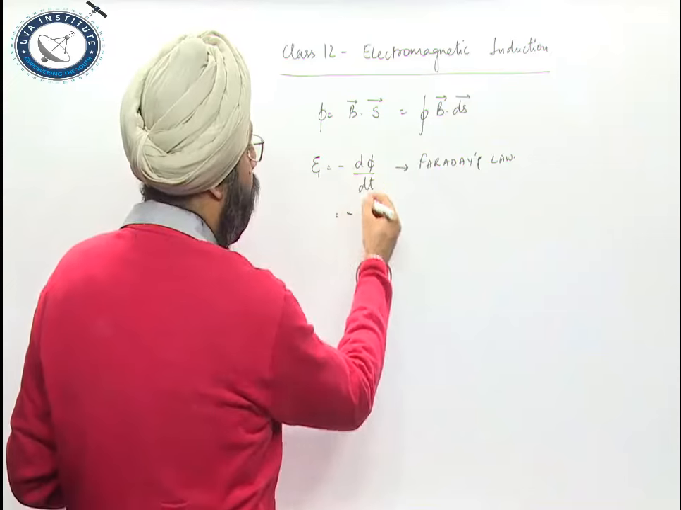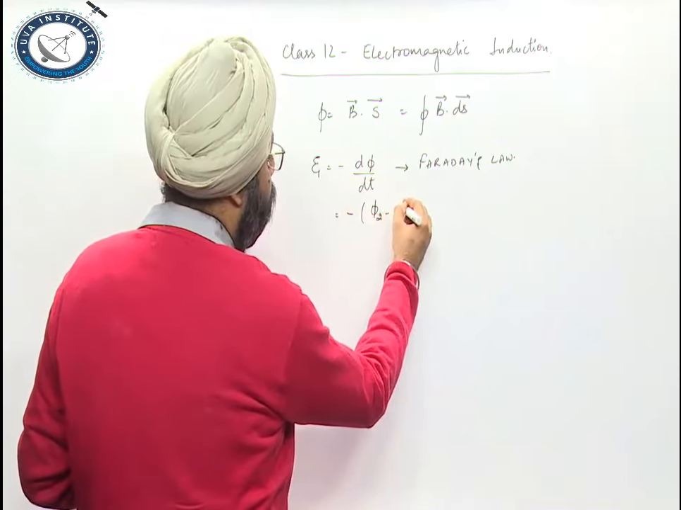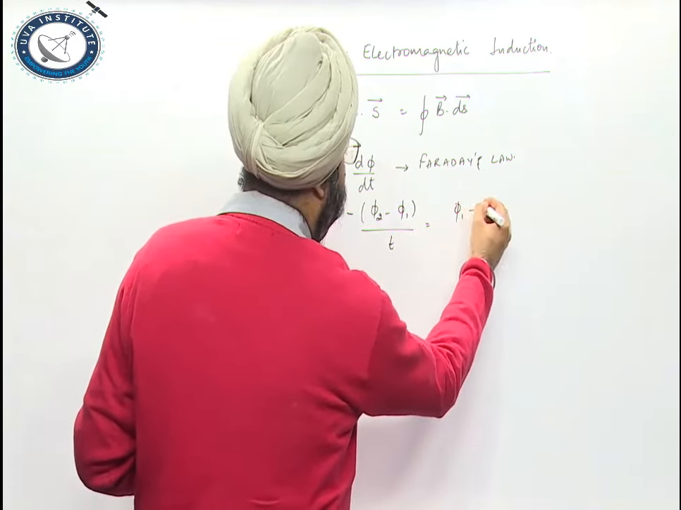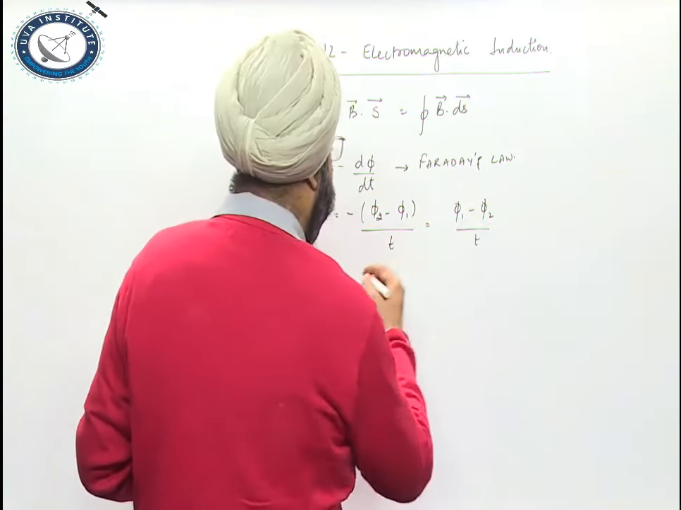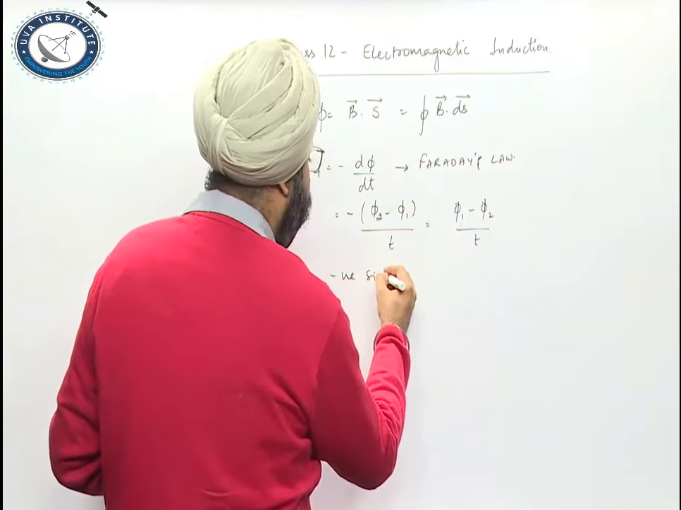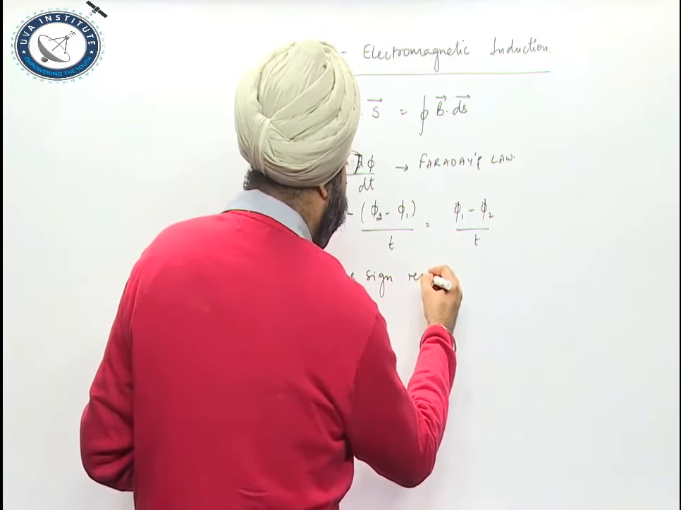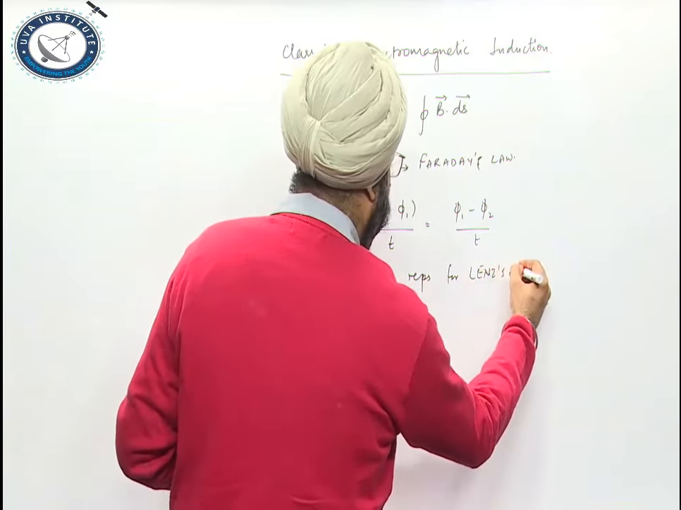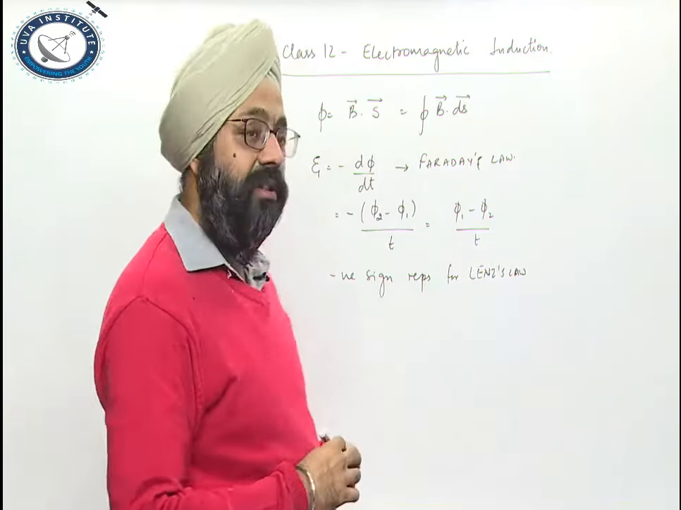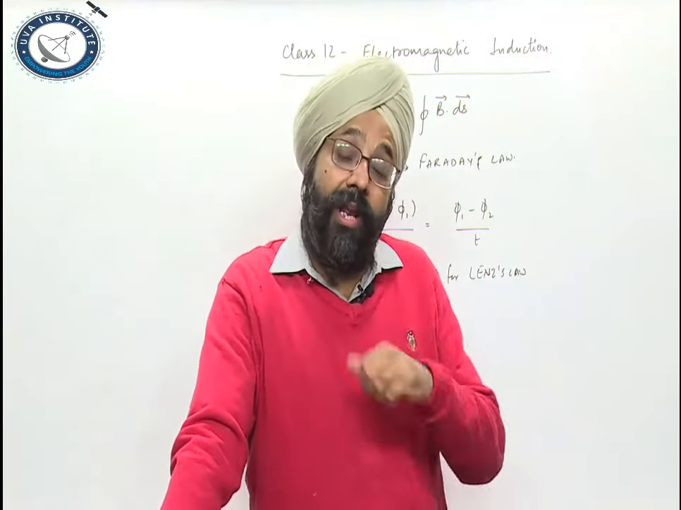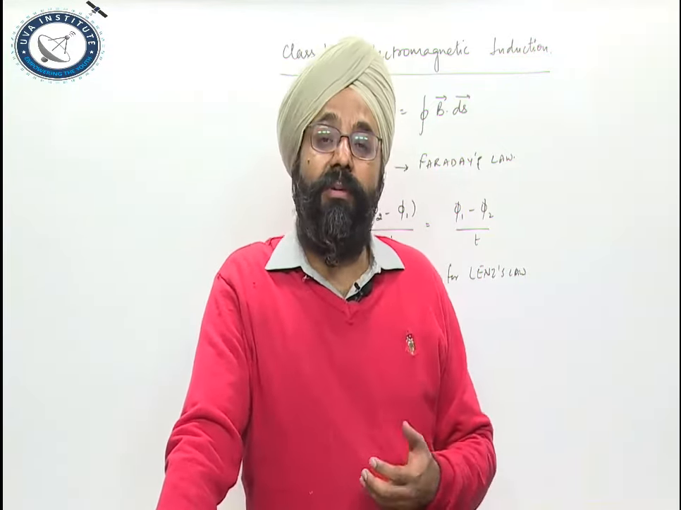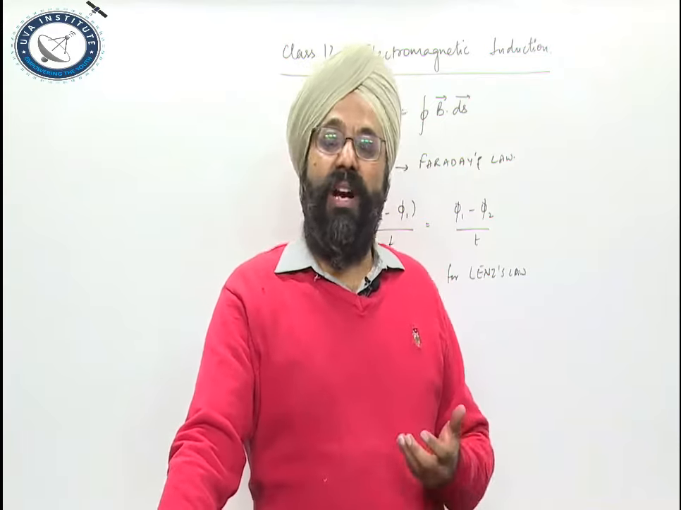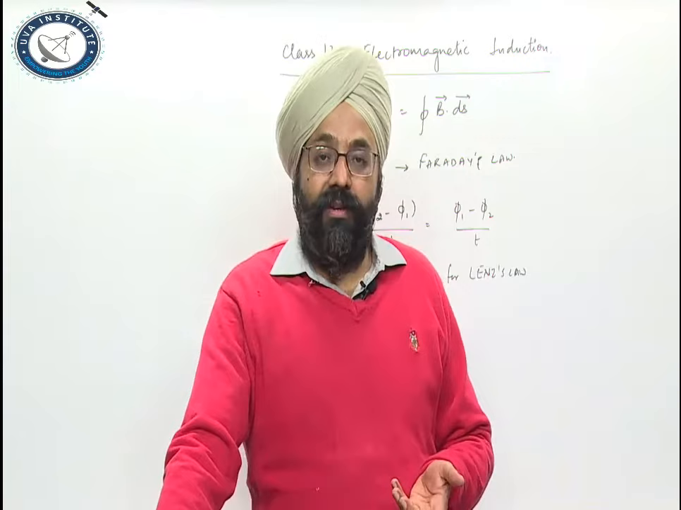When I am talking about change in flux, change is always final minus initial divided by time. Phi 2 minus phi 1 divided by t. Here the negative sign stands for Lenz's law. Lenz's law states that the polarity of induced EMF will be such that it opposes its cause of production. I have to oppose my cause of production.